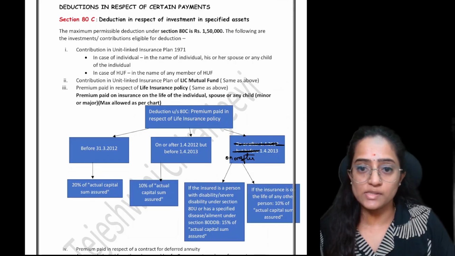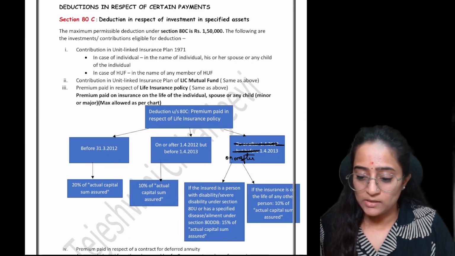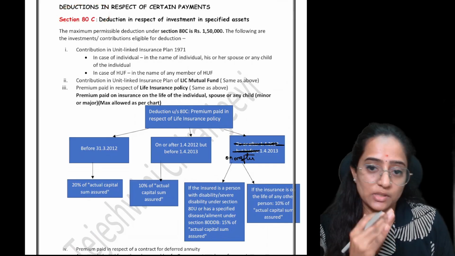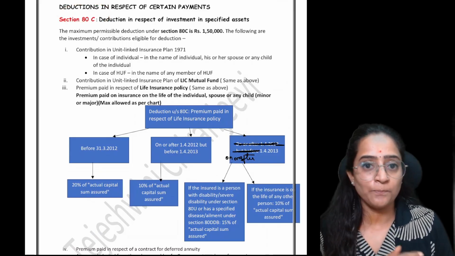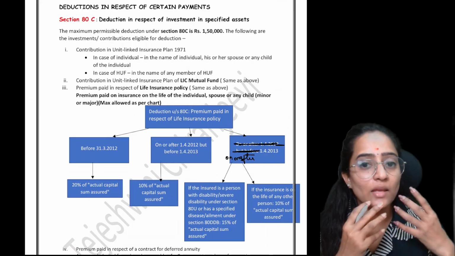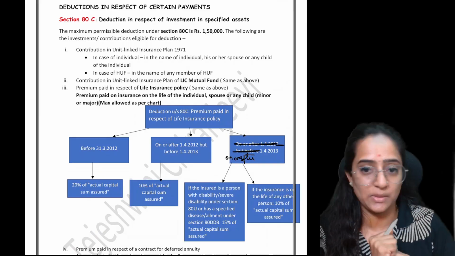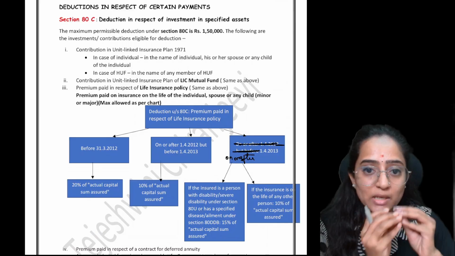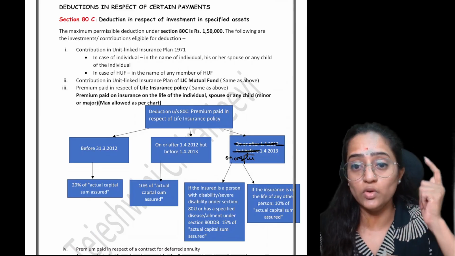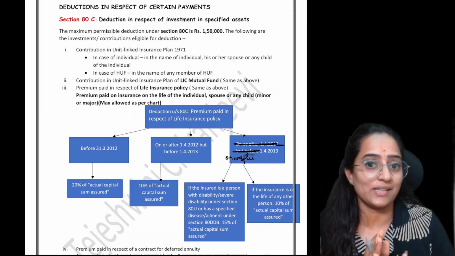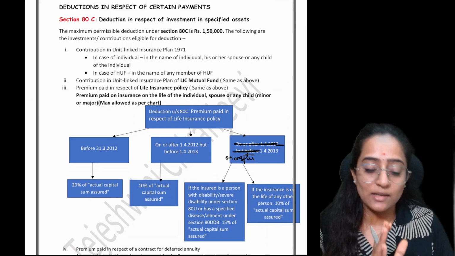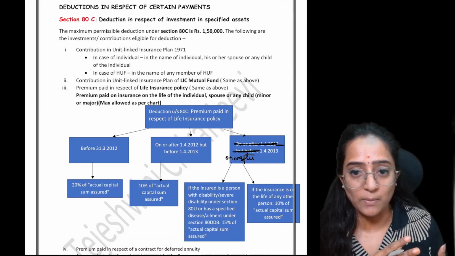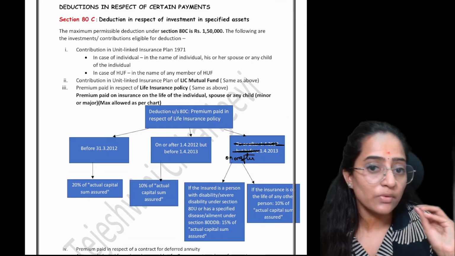In this video, let's try to understand section 80C. This is a section coming under the deduction chapter, deductions from your GTI under chapter 6A, wherein you make certain investments as specified by the government, as specified by the income tax department. They are stating you make investments, you put your money into this, and we are going to give you deductions. But yes, it is restricted. If you're making an investment of, let's consider, 2 lakh or something for that matter, as of now, it is restricted to 1 lakh 50,000.